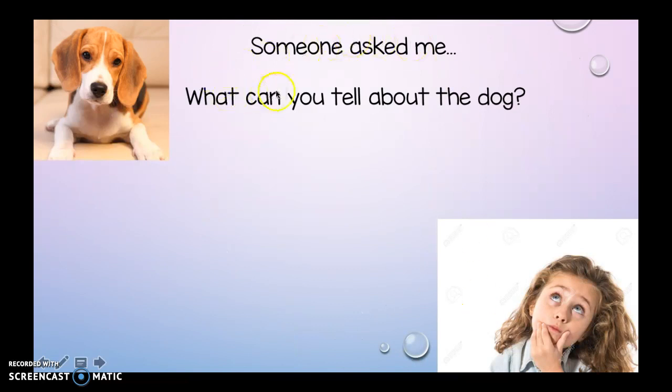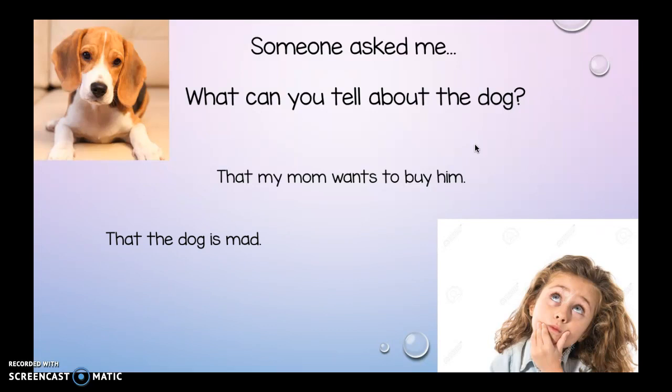Someone asked me, what can you tell about the dog? That my mom wants to buy him? That the dog is mad? That the dog has soft fur? Let me think. Can I use my five senses to decide that my mom wants to buy this dog? Nope, I may hope she wants to buy the dog, but that's not an answer I can give when I look at that dog.